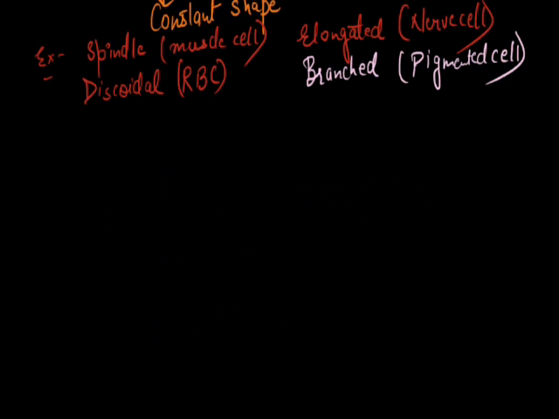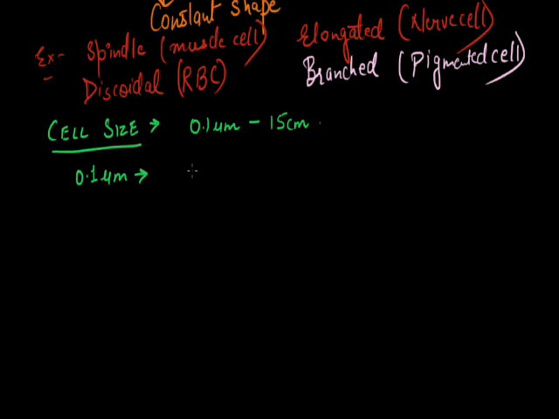If we further move, now we'll discuss the cell size. The cell size may vary from 0.1 micrometer to 15 centimeter. It can be 15 to 18 centimeter. 0.1 micrometer size is seen in